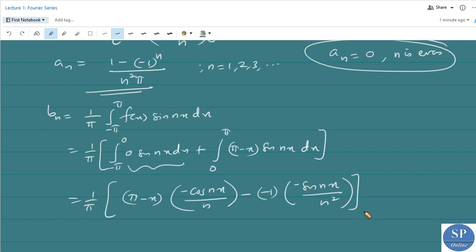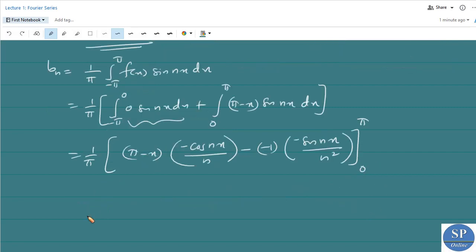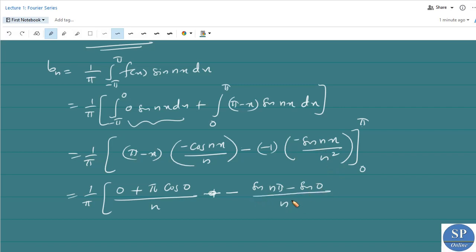So from 0 to pi. Now this is equal to 1 by pi into, when applying x equal to pi, we have pi minus pi, that is 0. Then minus, when x equal to 0, we have pi minus 0, that is pi into minus cos 0. Here we have minus, so plus cos 0 divided by n. Now minus minus minus, that is minus sin n pi minus sin 0, divided by n square.